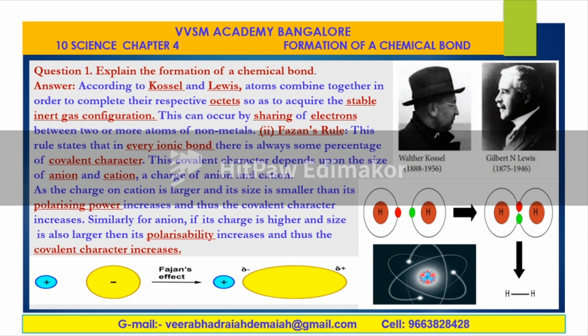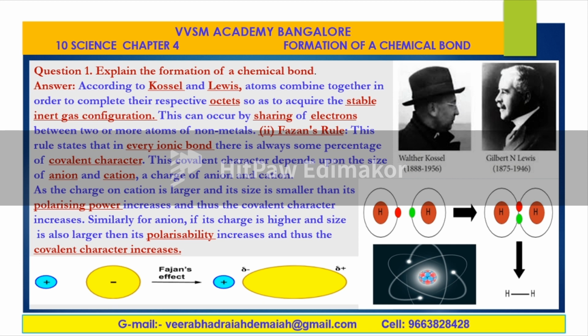That is, for cations and anions, positively charged ions and negatively charged ions, the polarizing power increases and thus the covalent character increases. Similarly for an anion, if its charge is higher and size is also larger, then the polarizability increases and thus the covalent character increases. It is nothing but the covalent character increases when different types of charges combine together during the formation of a chemical bond.